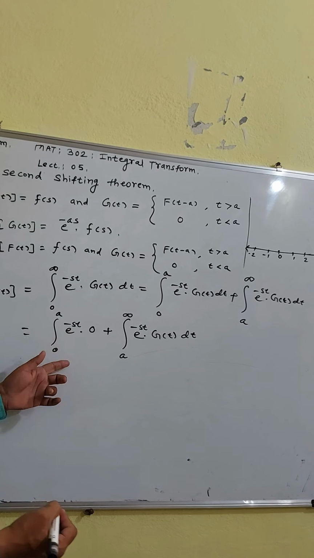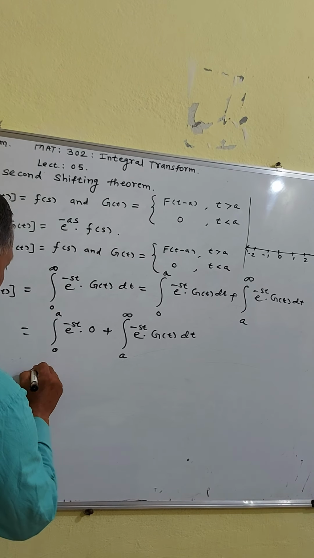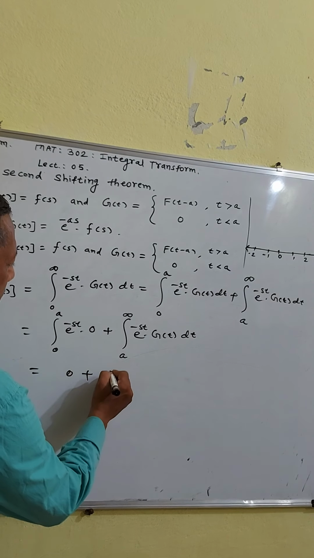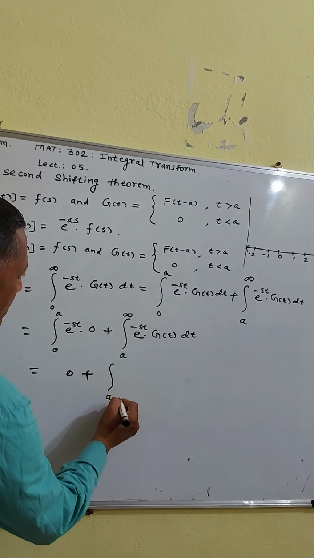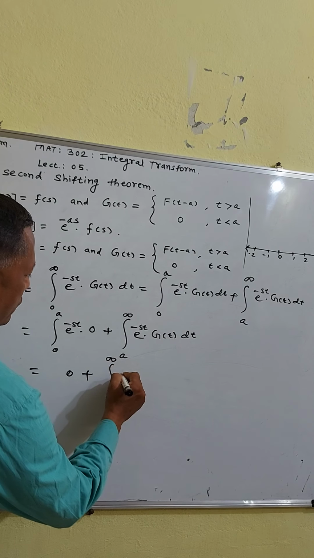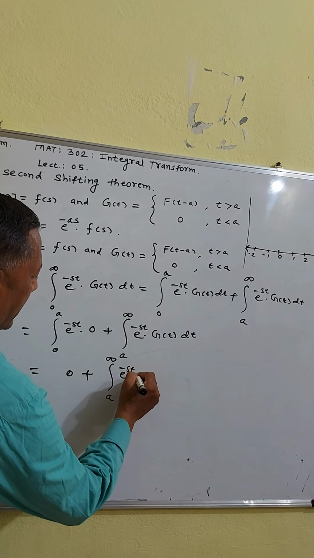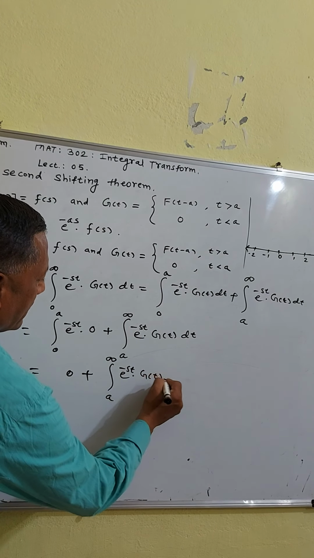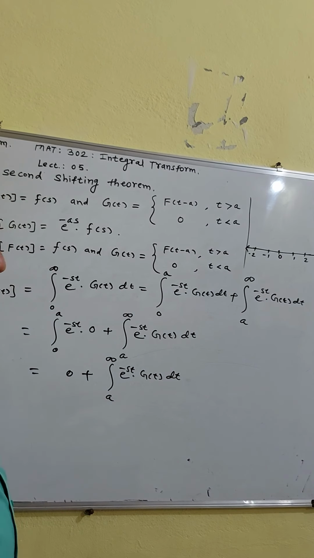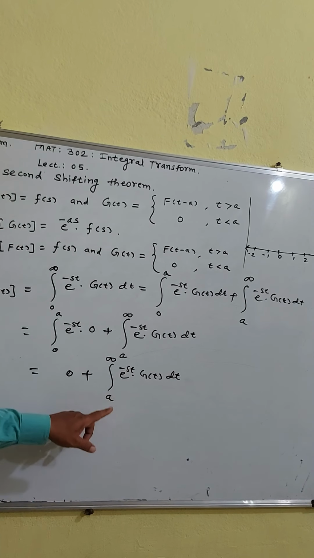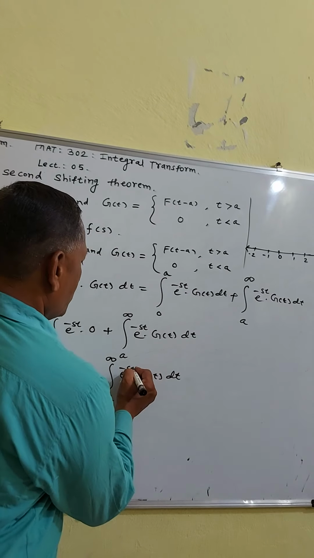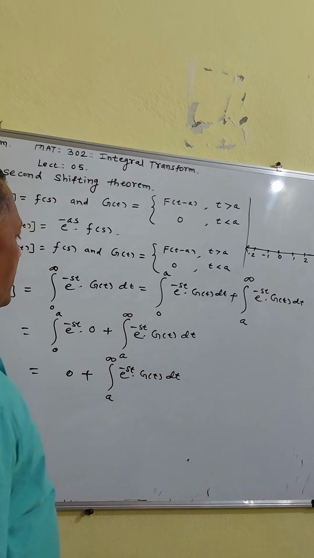So the value of this first part is 0, plus the integration from a to infinity of e raised to minus st into g(t) dt, and you have to solve this.